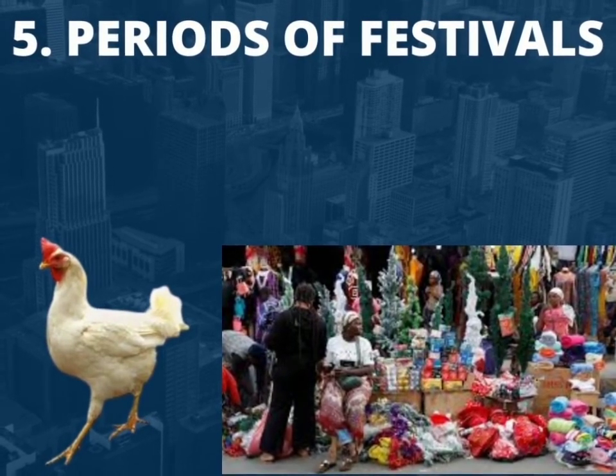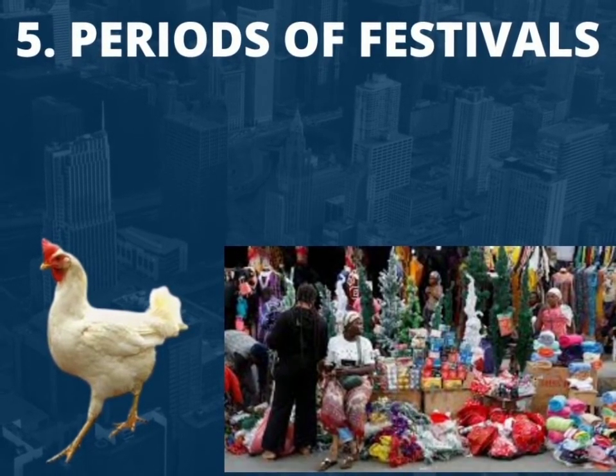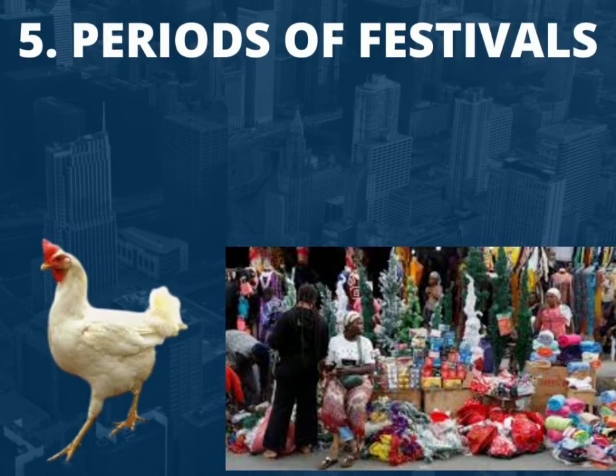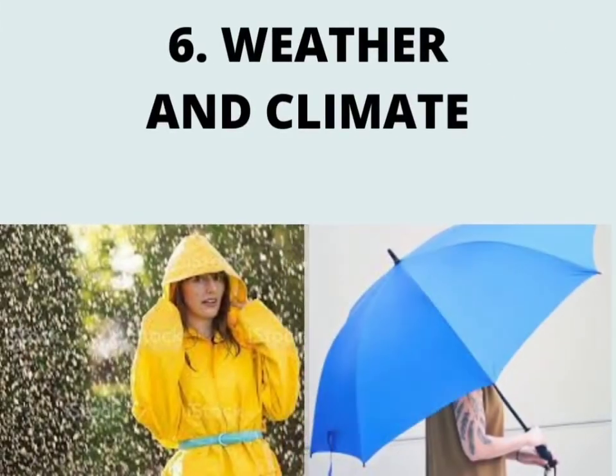5. Periods of festivals. People demand more commodities during festivals like Christmas, Easter and Ramadan. During the period of festivals, demand for certain goods, for example rice, chicken, ram, clothes, etc., rises very high, irrespective of increase in their prices. The demand for such products falls after the festival period.